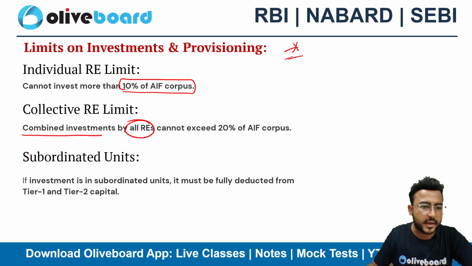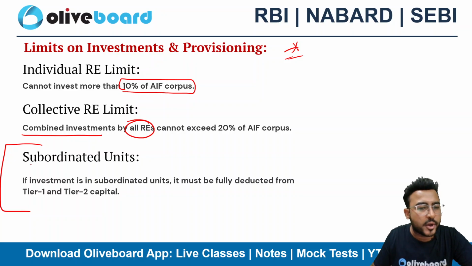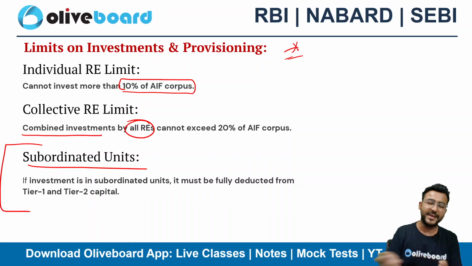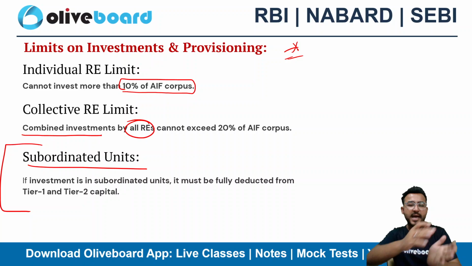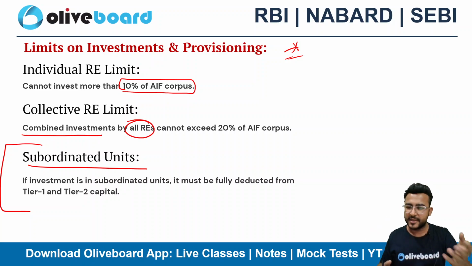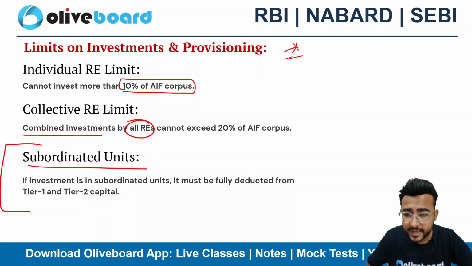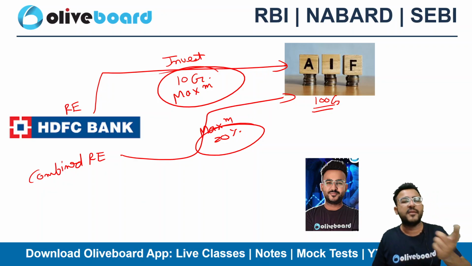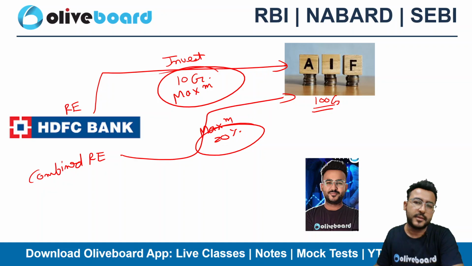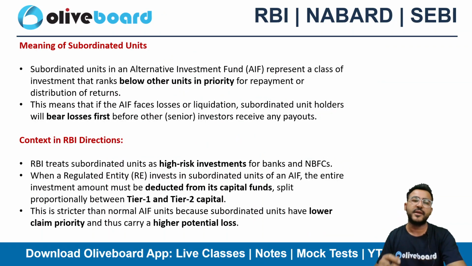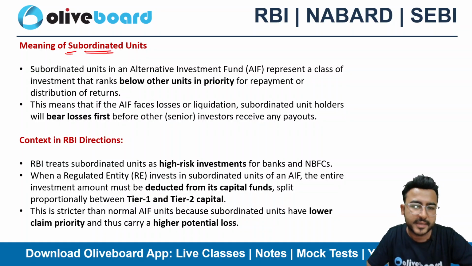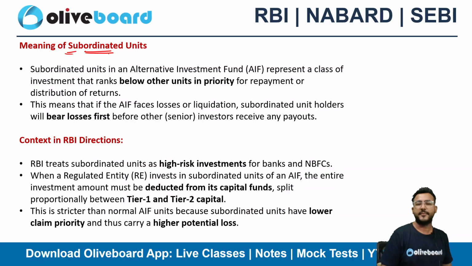And if you are making an investment in subordinated units, if you don't know what subordinated units are all about, give me some time, I'll explain. If you as an RE are making an investment in the subordinated units, it must be fully deducted from your tier 1 and tier 2 capital. So why? Because you are making an investment in a subordinated instrument, right? A subordinated instrument has a huge amount of risk, and as the name says it all, this is subordinated. This is below the ordinary debt, right?